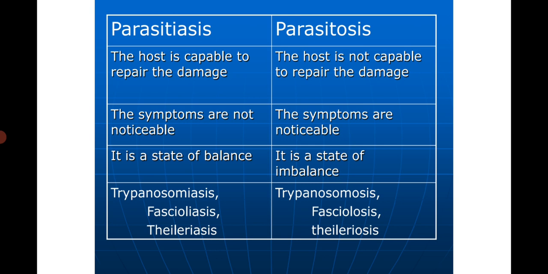So in parasitiasis, the host is capable of repairing the damage, while in parasitosis, the host is not capable of repairing it. In parasitiasis, the symptoms are not noticeable, while the symptoms are noticed in parasitosis. We can say that parasitiasis is a state of balance between the parasite and the host, while when the parasitic infection is much stronger, the host is not able to repair it, and so it is a state of imbalance. Parasitosis is the state of imbalance.